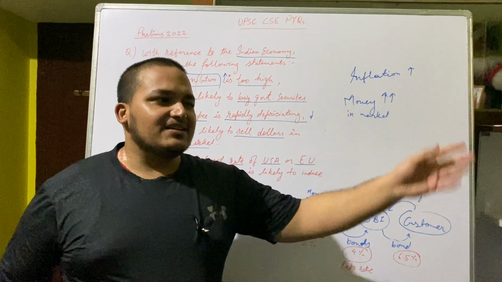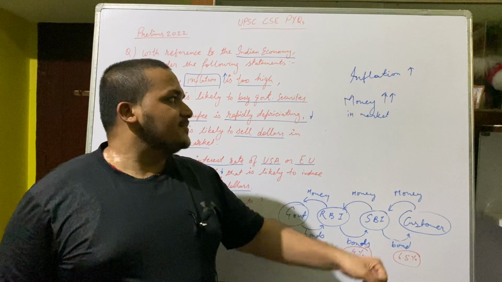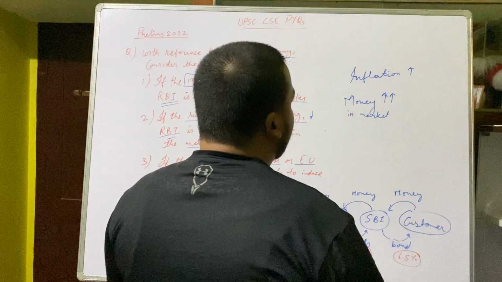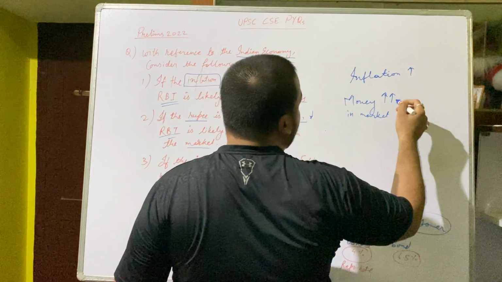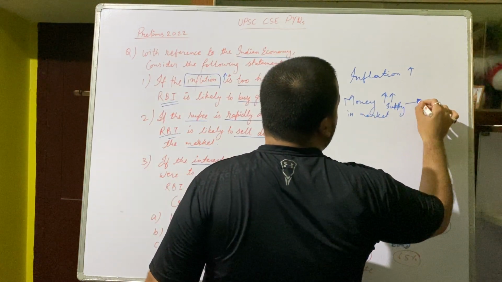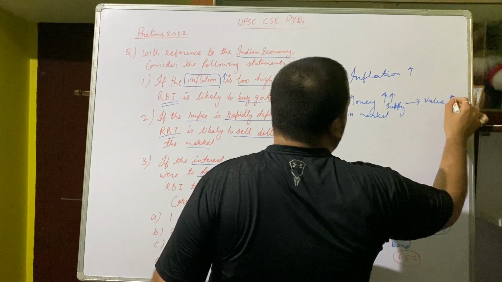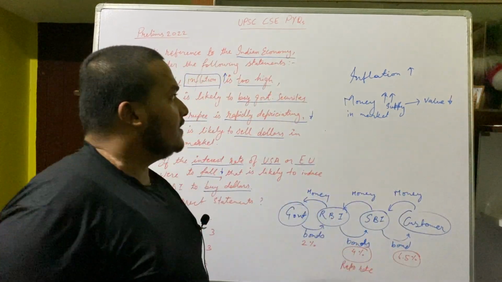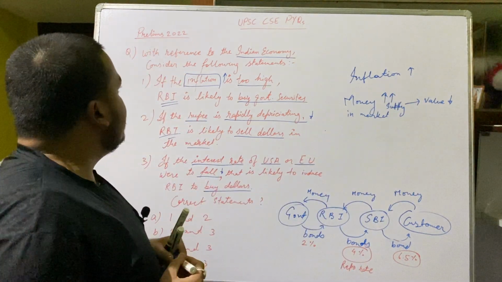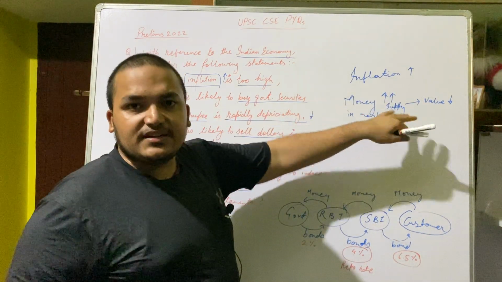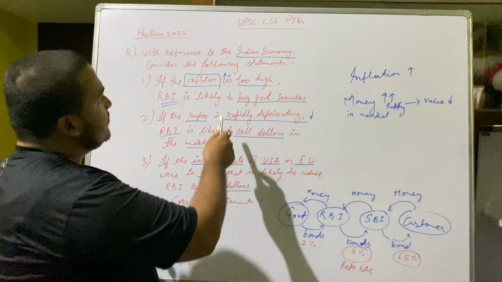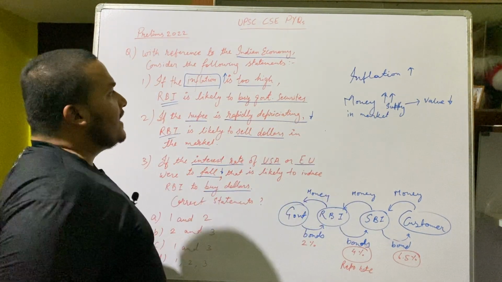Everybody is rich, everybody is spending, and the value of money has gone down. When the supply of money in the market is increased, its value goes down. If the supply is decreased, then its value goes up. So if there is inflation, it means the money supply has increased too much. So what will the government do? It will buy government securities.